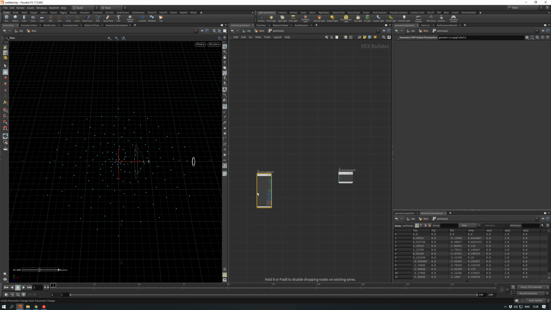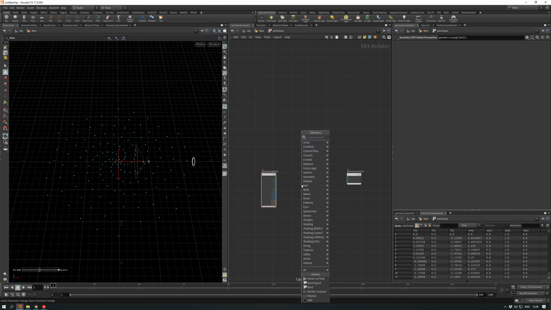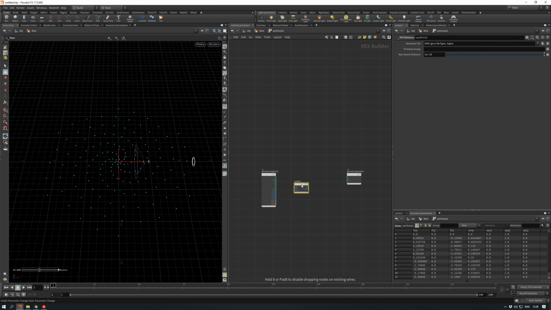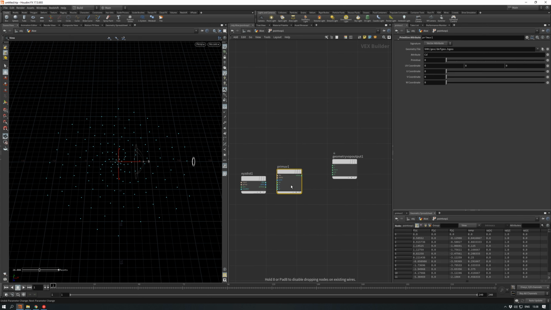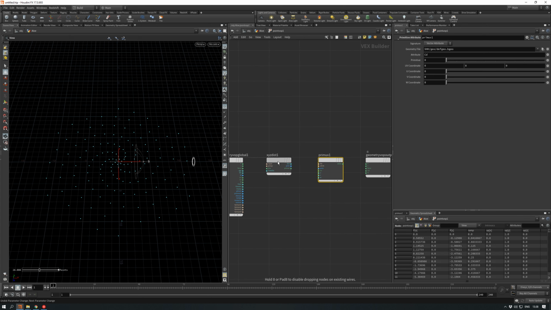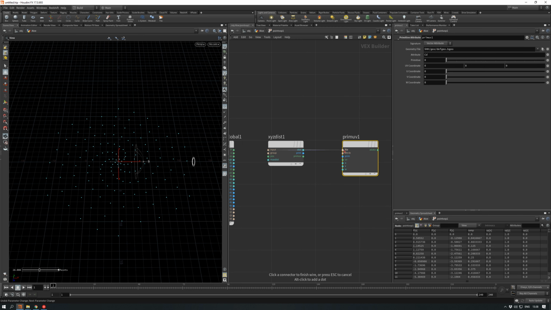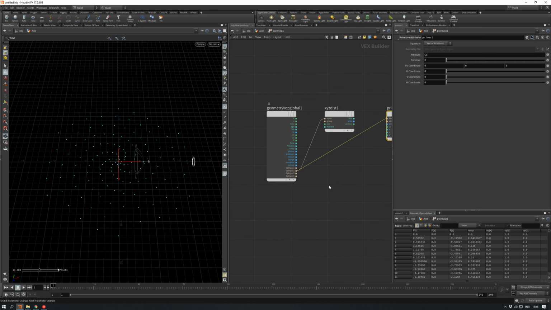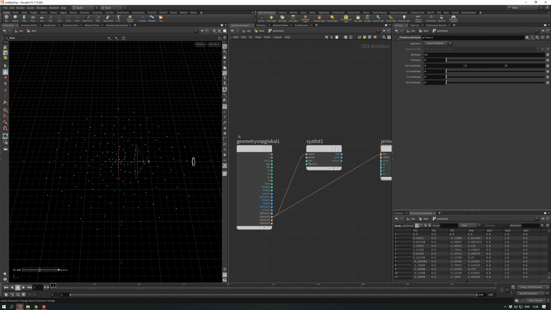Yeah, and what we need to do here, add some nodes like xyzdist, and like a primitive attribute.